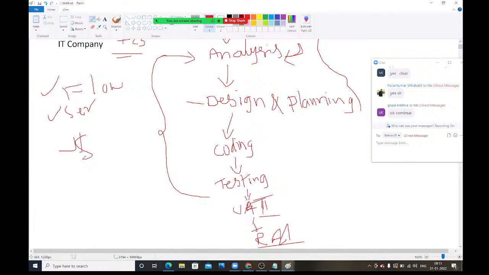This entire process we call SDLC, Software Development Lifecycle. And this model is called the Waterfall Model. At the very beginning, around 15 to 20 years back, people used this waterfall model. Nowadays, no one is using the waterfall model. It is the very initial model.